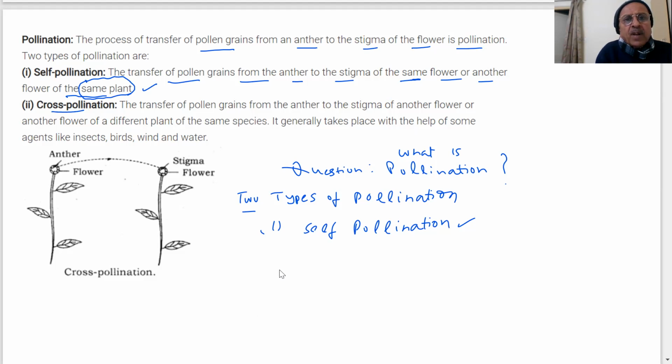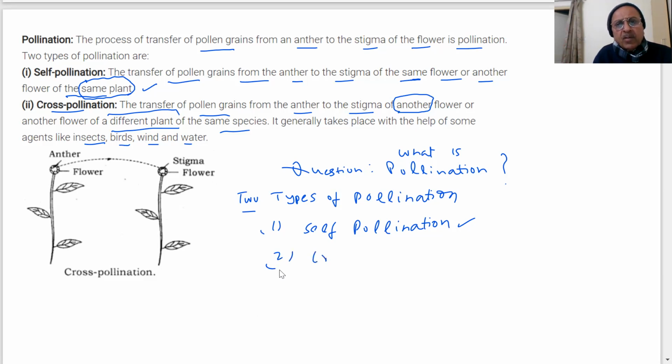Cross-pollination: transfer of pollen grains from anther to the stigma of another flower of a different plant of the same species. It generally takes place with some agents like insects, birds, wind, and water. You know insects and birds, what they are doing. देखा है तुमने ऐसे insects होते हैं? Yes, sir. They get attracted by the scent and then they carry pollen to the different flowers. Insects हैं, birds हैं, wind, water. They are also agents of cross pollination.